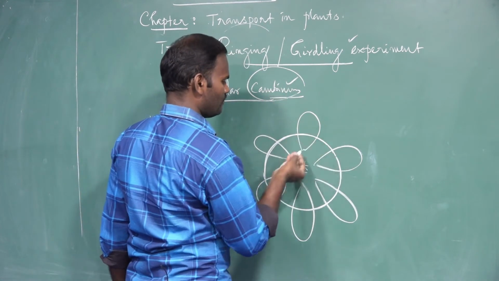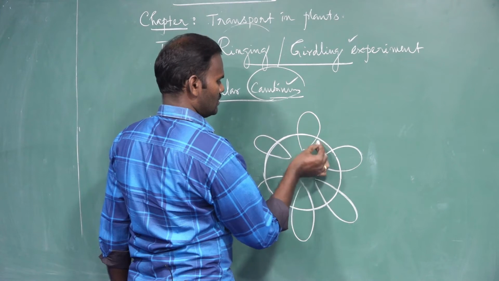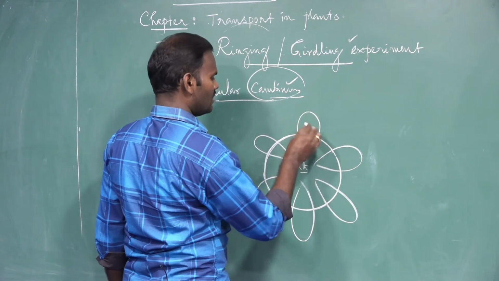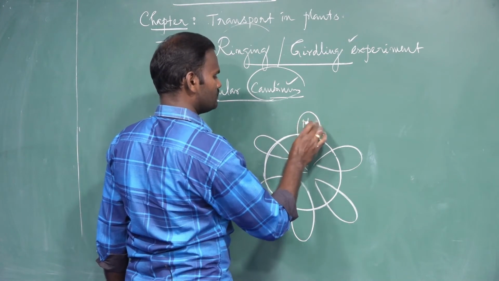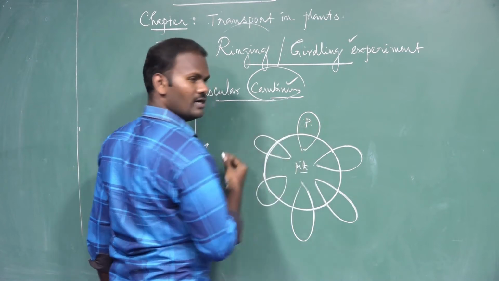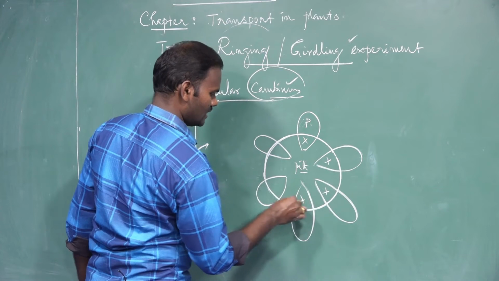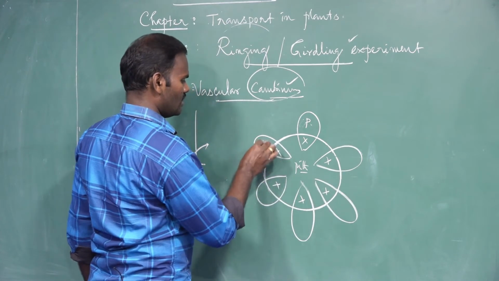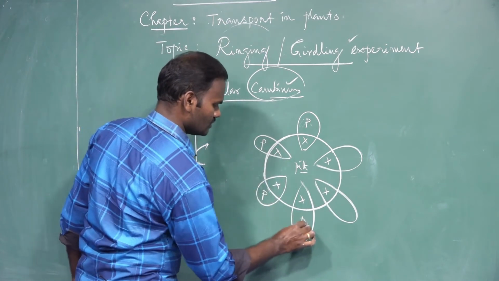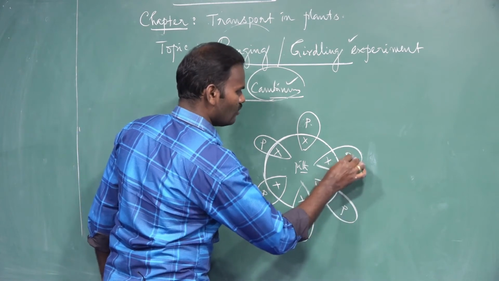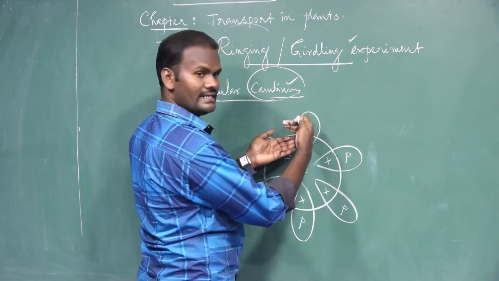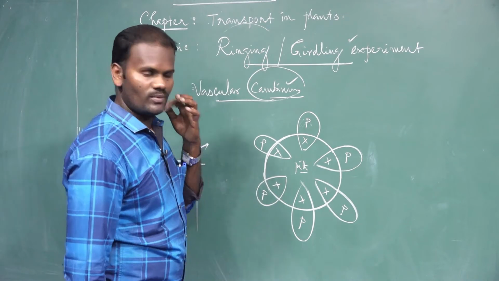There are two types. It is a vascular bundle: outside phloem, inside xylem. Xylem inside, phloem outside. So both the xylem and phloem are always organized together in a bundle. These are called vascular bundles.